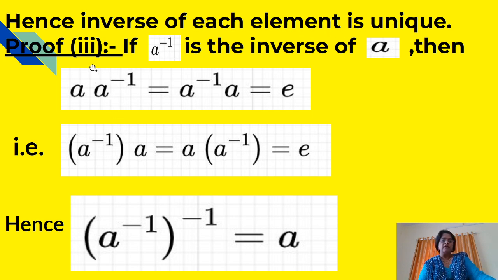Now we will prove, in the third part, that the inverse of A inverse is equal to A. If A inverse is the inverse of A, then we can write A into A inverse is equal to A inverse into A, which is equal to E. That is, in the bracket A inverse into A is equal to A into A inverse is equal to E. It implies that the inverse of A inverse is equal to A.